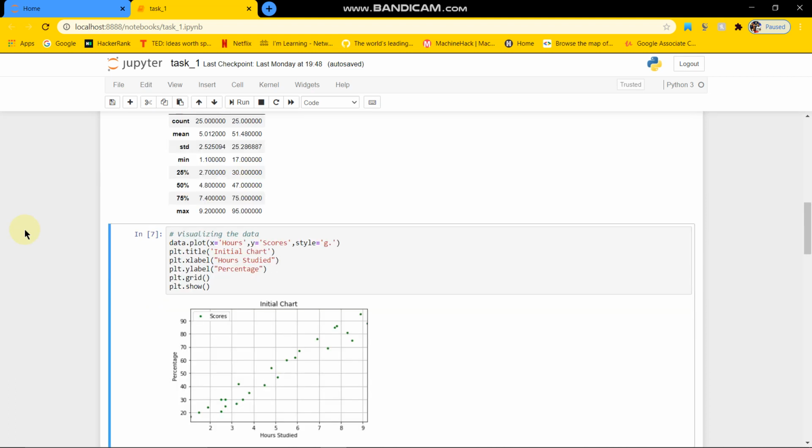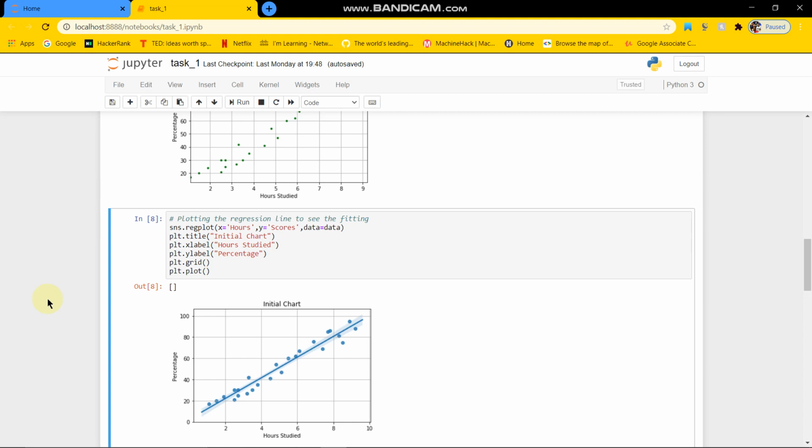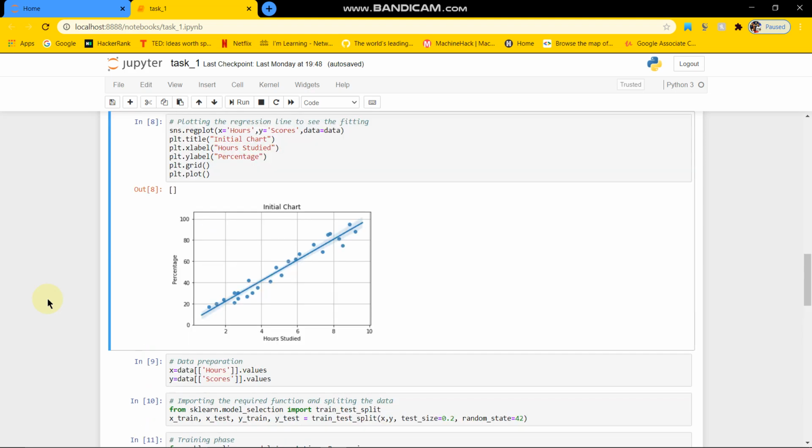And then we will just visualize the plot for an initial chart. Then we are using a regression plot to see the regression line, to see the fitting. As you can see, this is the fitting of the data set that has been provided.